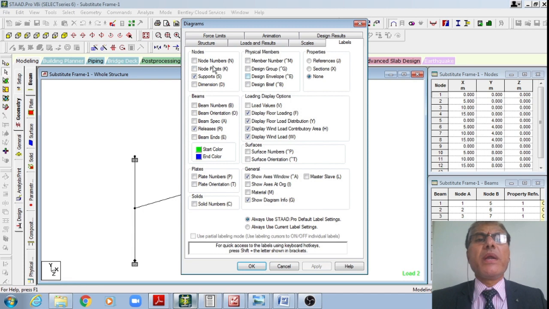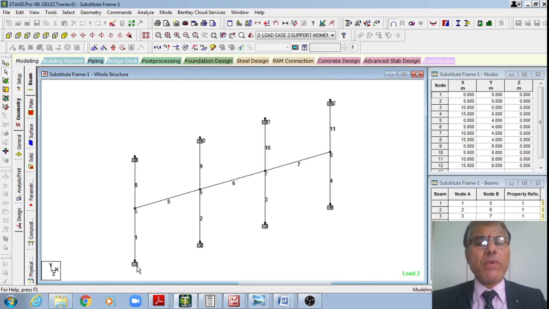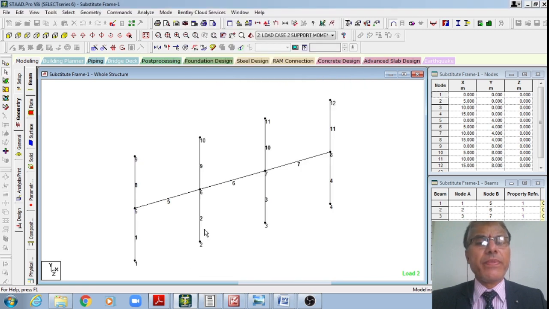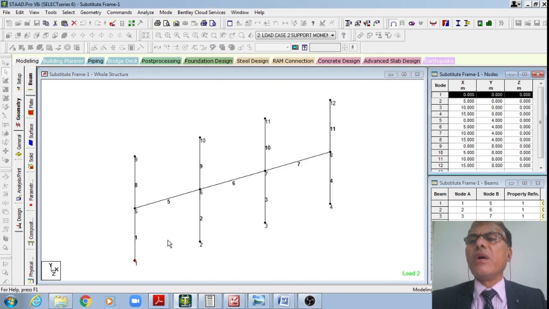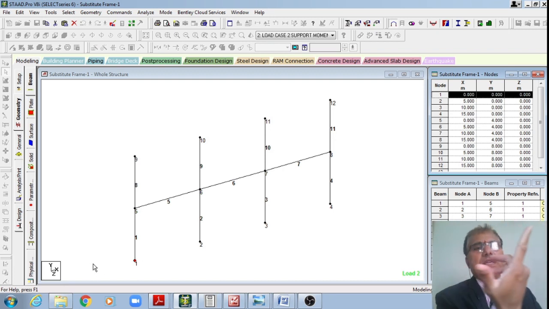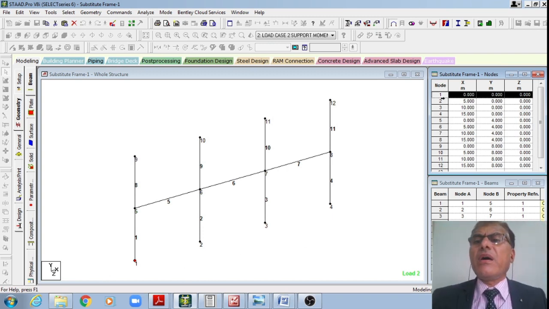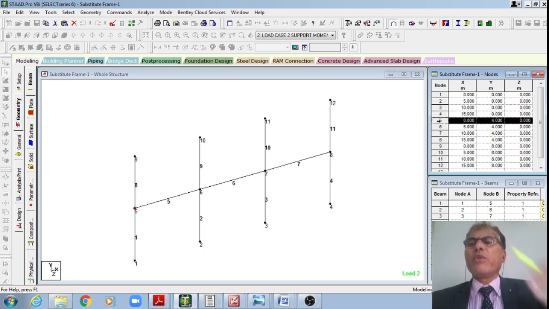Now I do have this geometry wherein I am defining all the nodes, right? Therefore, these are my different nodes, right? This is node number 1, node number 2, so on and so forth, right? I'm defining my node 1 at 0, 0, 0, XYZ in STAAD, right? At 0, 0, 0, like that. I have given node 2 at 5, and node 3 at 10, and node 4 at 15. I have just moved by 4 meters upward, right?